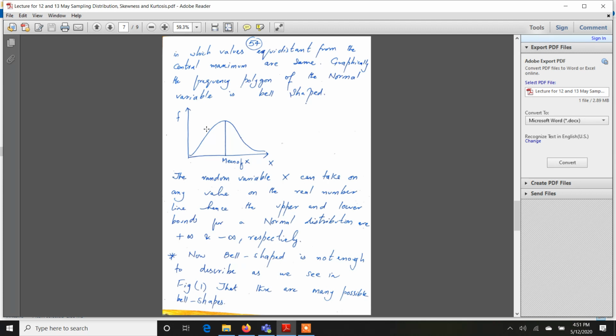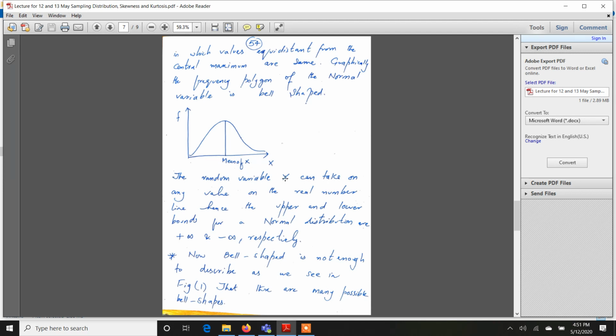In other words, this half is a mirror image of the remaining half. So this is a normal distribution, a bell-shaped symmetric distribution. And you can see that for values that are equidistant from this mean, for example, if this is the value, then this is the height. Similarly, if I approximately take an equidistant value, the height will be the same here. That's the definition. But you can simply define it as a bell-shaped symmetric distribution.